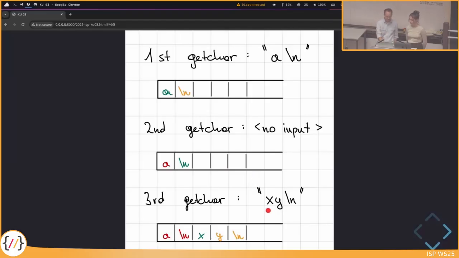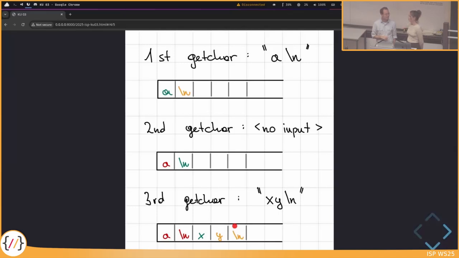And then we can type, for instance, X, Y, and \n. So the \n is again the enter key. Then these 3 additional characters are stored in the input buffer. The first one is the one that we look at. That is what getChar returns. And the next 2 remain in this buffer. So if we would call getChar 2 more times, then the Y and the \n would be returned. And only in the 6th call to getChar would we be able to write something into the program again.